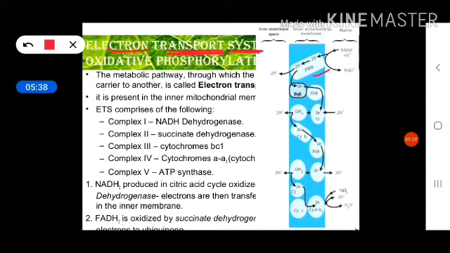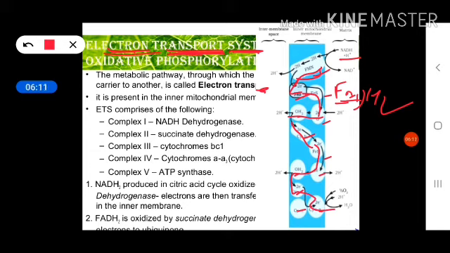Here FADH2 is also there. So the electrons and protons both are released, and the protons are transferred to the intermembranal space, but the electrons get transferred from one carrier protein to another. In this way, this is called the electron transport system. So this is a metabolic pathway through which the electrons are transferred from one carrier protein to another carrier protein. This is known as the electron transport system. And in the end, the electron is received by half an oxygen molecule, which combines with hydrogen to produce a water molecule.